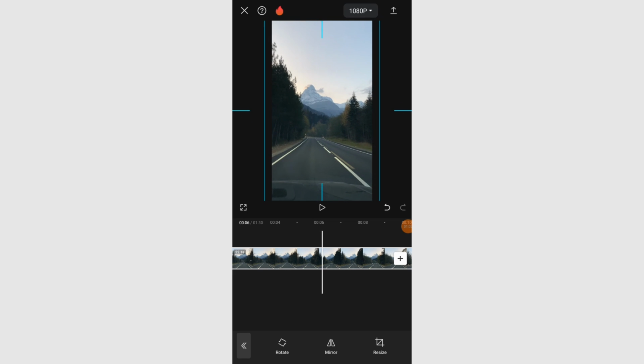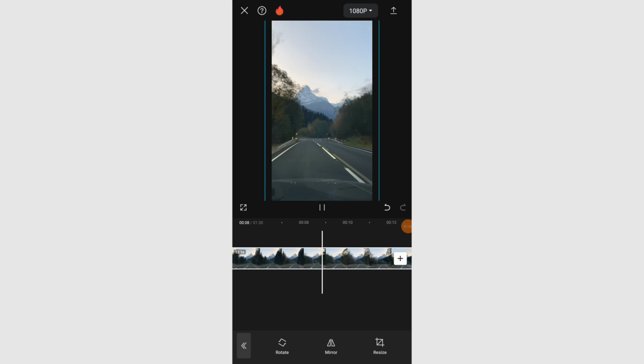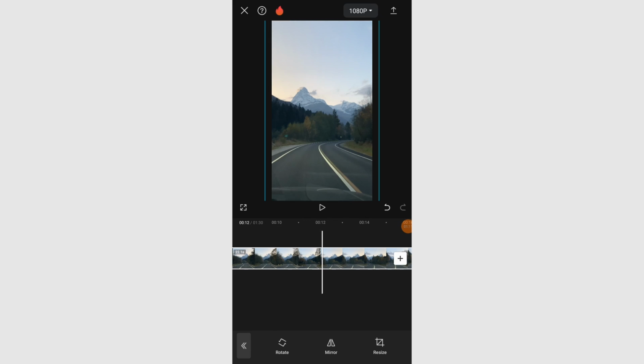After applying the flip or rotation, preview the video to ensure that it looks as intended. If any further adjustments are needed, you can repeat the process until you are satisfied. Once you are happy with the changes, export the video by tapping on the export button and choose the desired export settings and save the video to your device.